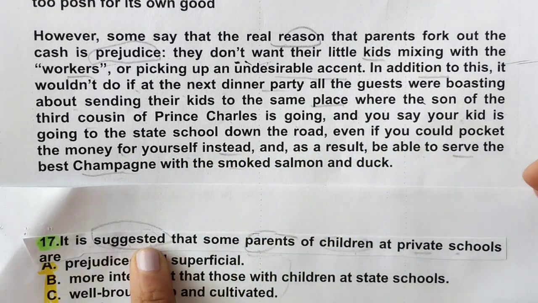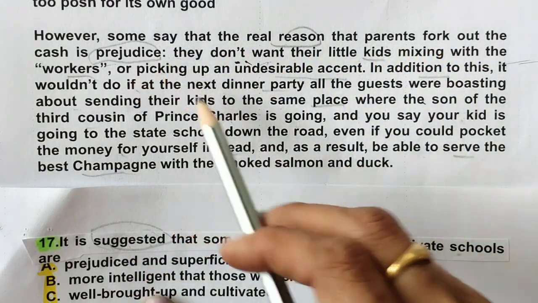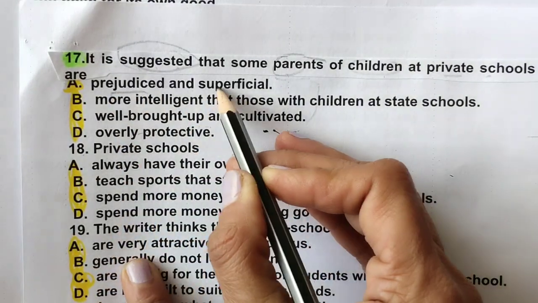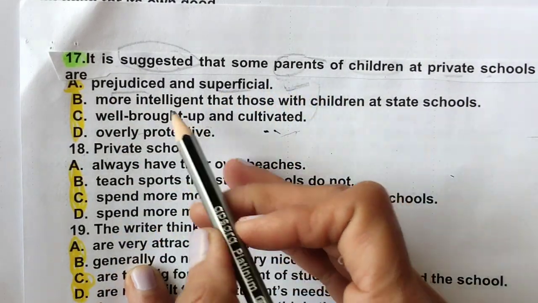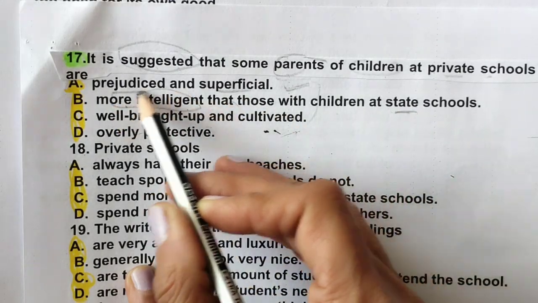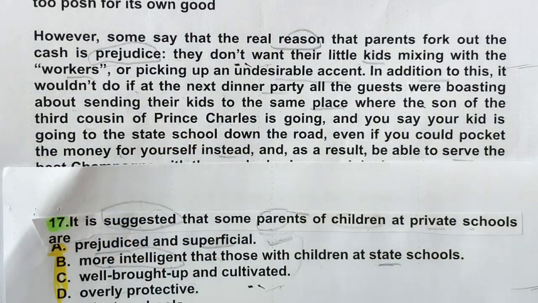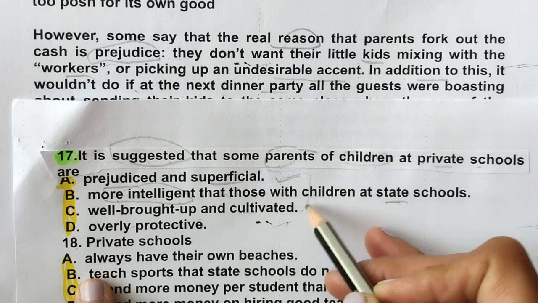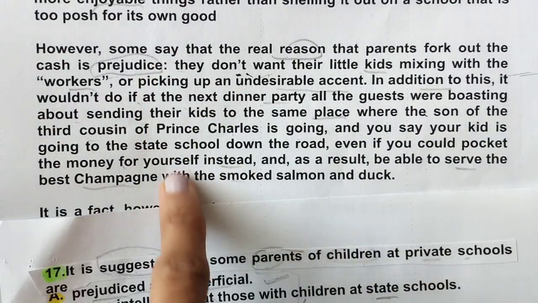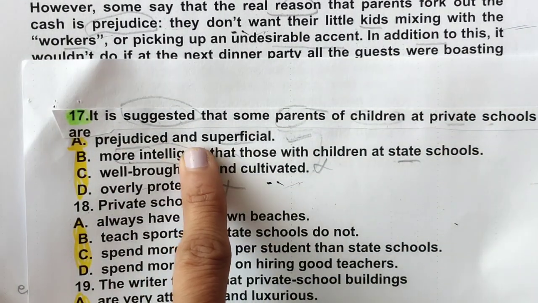Okay, so it is suggested, however, some say that the real reason parents fork out the cash is prejudice. So this word I can see here: prejudiced and superficial. So this we can select. More intelligent than those with children in state school is not given here. Well brought up and cultivated is also not there. Overly protective was also not in this paragraph. You can read it. Of these four, only this we have found.